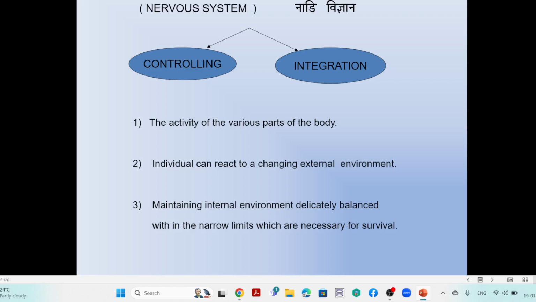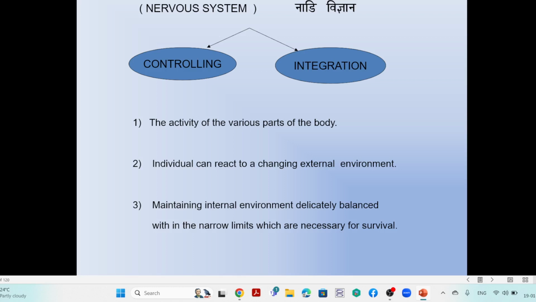So what is the integration? The integration is nothing but interpretation. So the sense of the knowledge that what we are knowing will make the perfect sense of the knowledge. For example, someone will come and pinch or touch the body. So that's a touch and the pinch, the touch and pain is the sensation. So that sensation, clear knowledge, the clear identification.